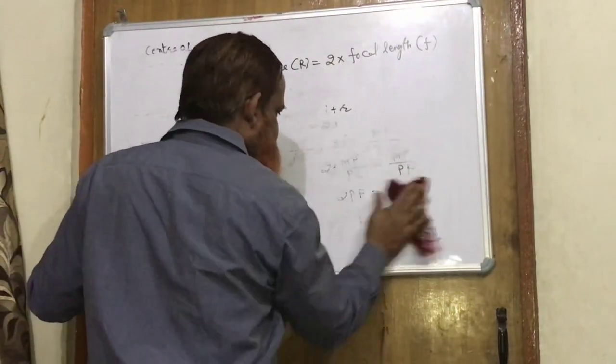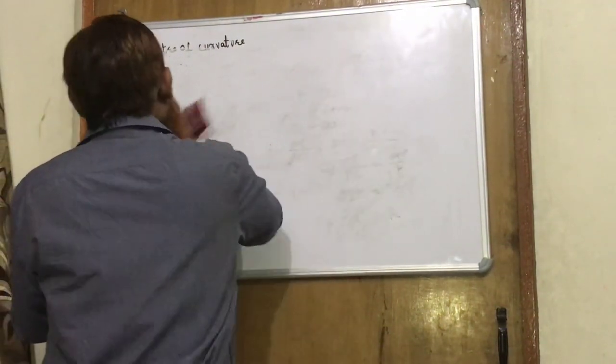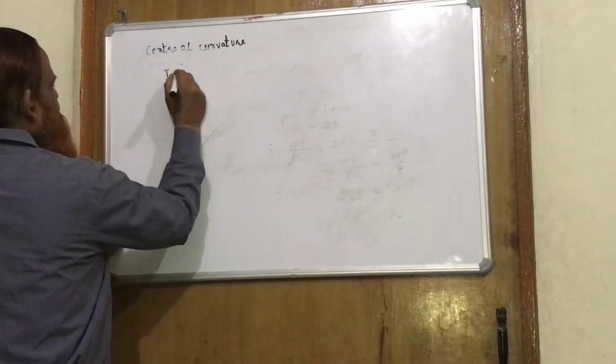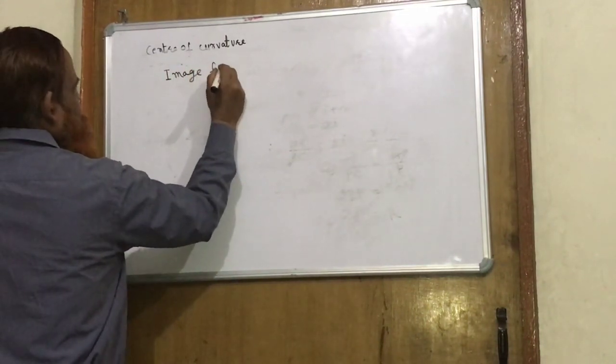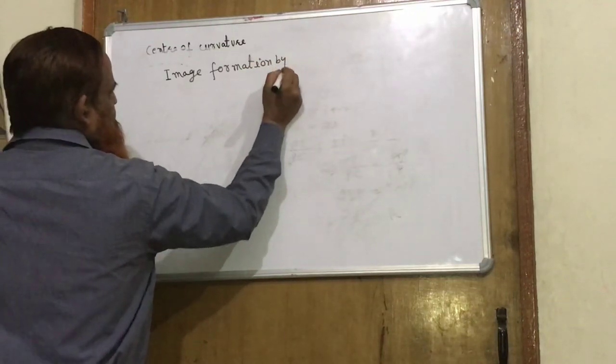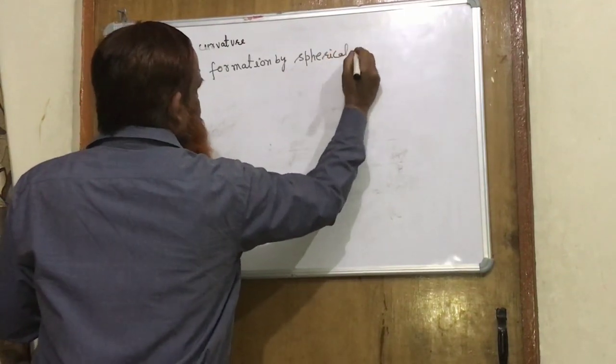Now next I will explain image formation by spherical mirror.